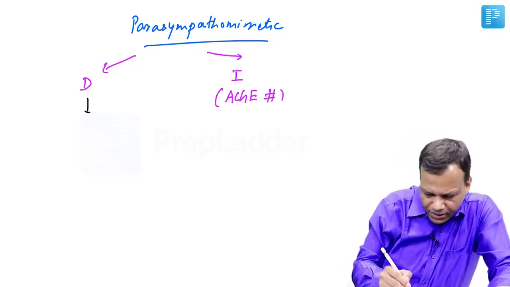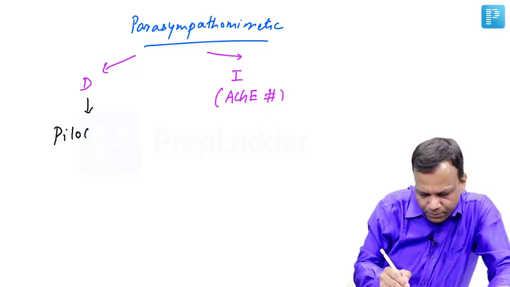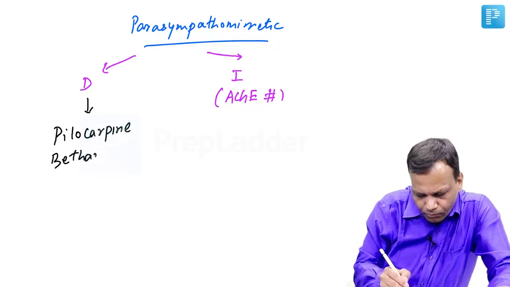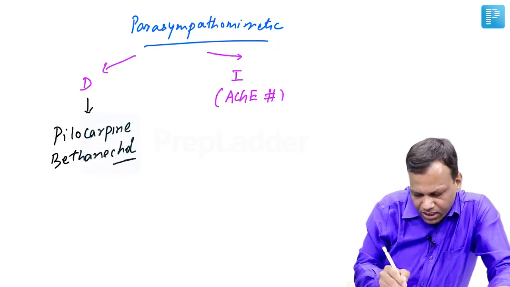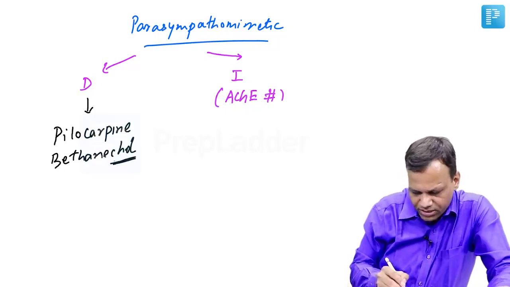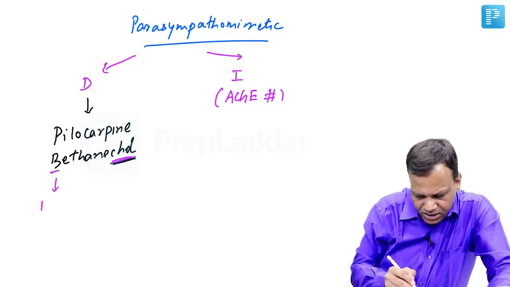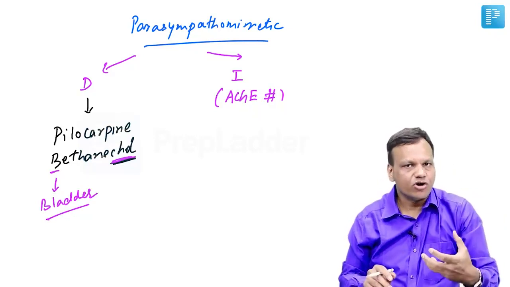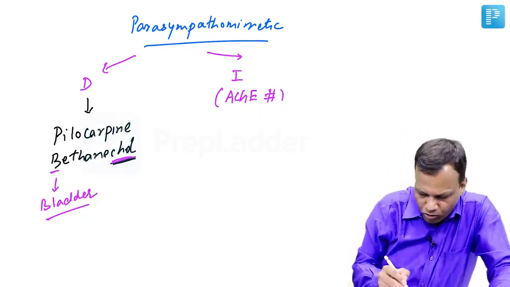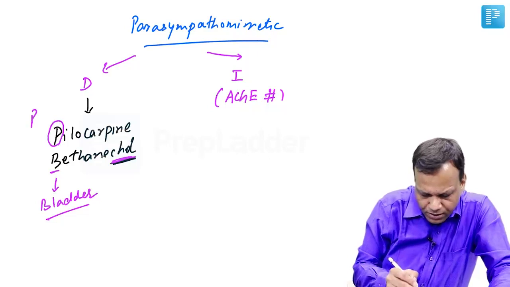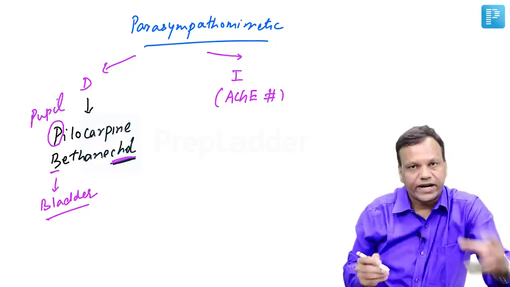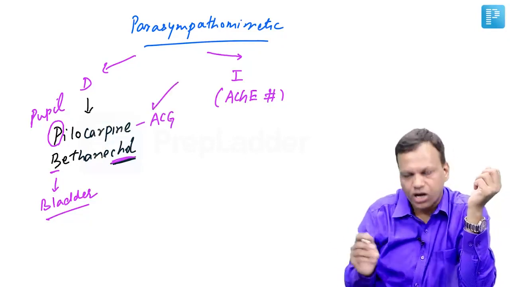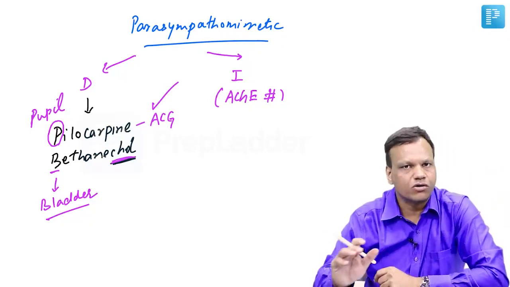Now, for directly acting drugs, the main drug you need to remember is pilocarpine, and second is bethanechol. Bethanechol, you can remember from the name: it contains "chol", meaning acetylcholine, and B means bladder. It is working on the bladder. That means it is used mainly for atonic bladder. When the bladder is not working, it will stimulate the bladder. Whereas pilocarpine, P for pupil, will cause contraction of the pupil, miosis, that will treat angle closure glaucoma. So pilocarpine is used as eye drops in angle closure glaucoma.